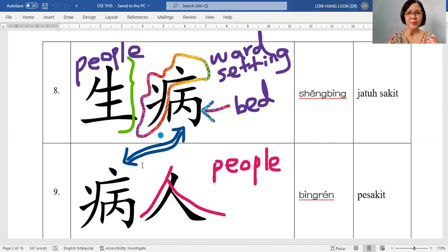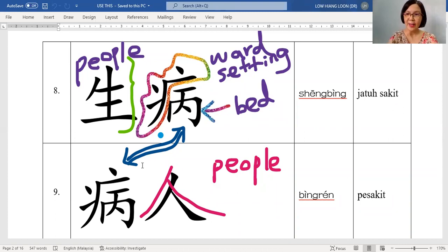And for the second character, there is a ward setting, and the lower part looks like someone lying on the bed, because he or she is sick. 生病. So it means these people fell sick.